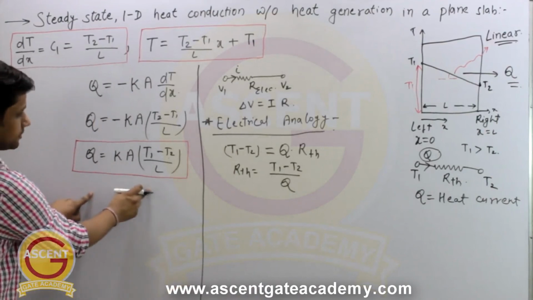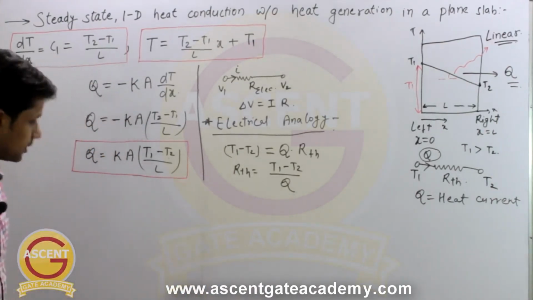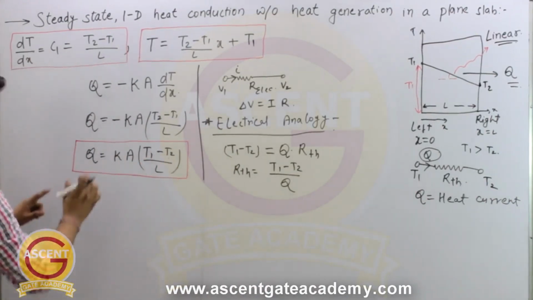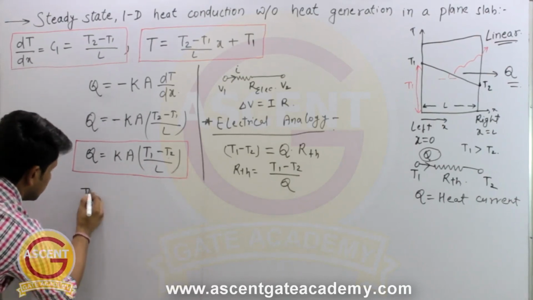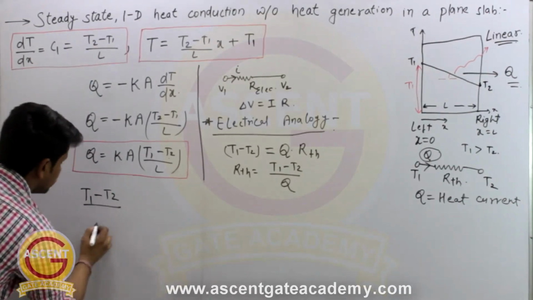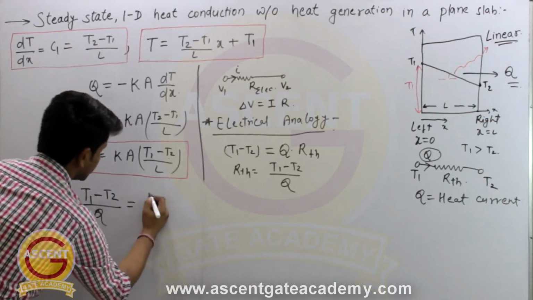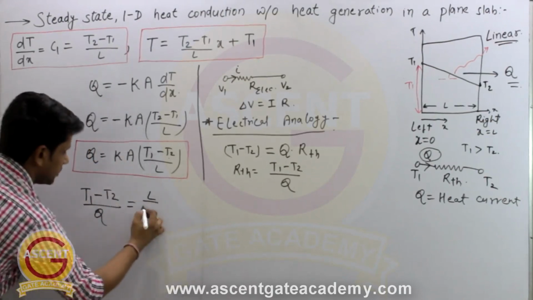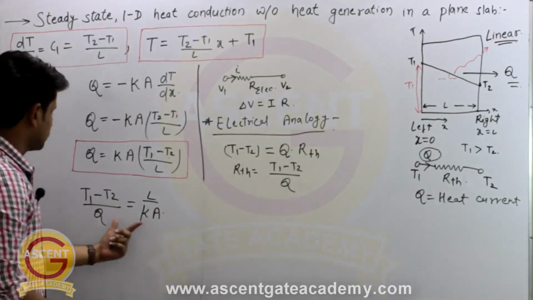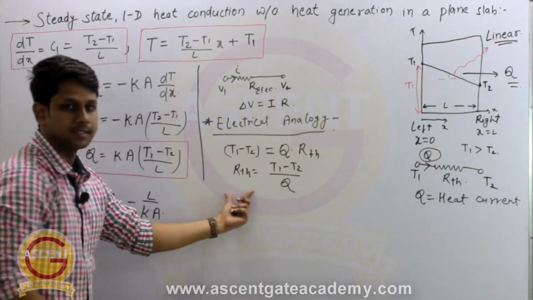And from this equation we know what will be the value of this T1 minus T2 by Q. If you do a side change, you will get T1 minus T2 divided by Q. Take the Q to the denominator, so this L will sit on top, so it will become L divided by K into A. So this is T1 minus T2 by Q, and which is equal to our thermal resistance.